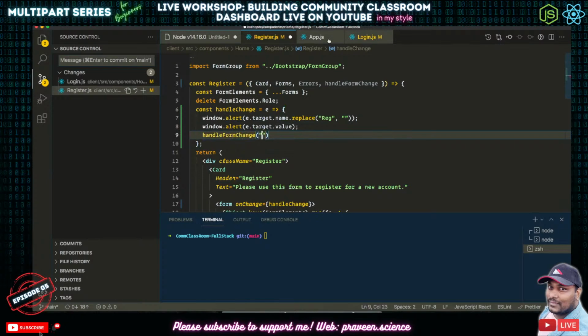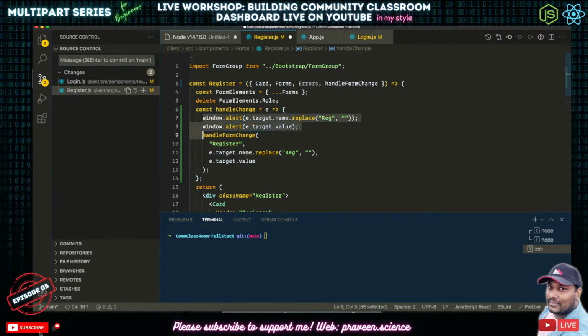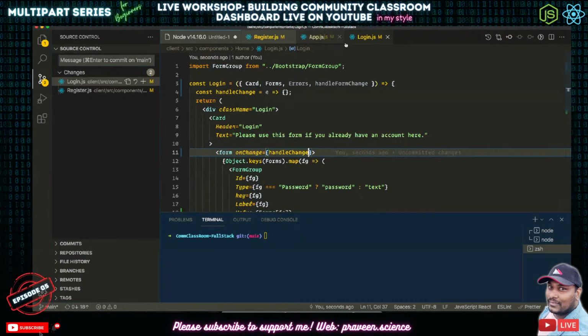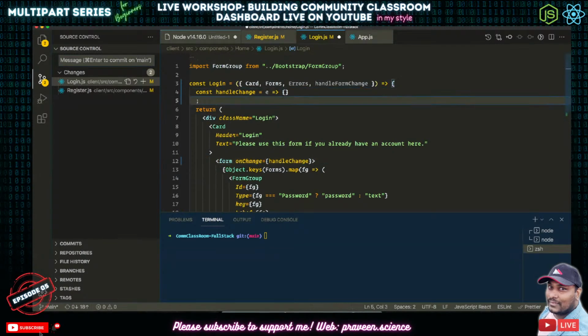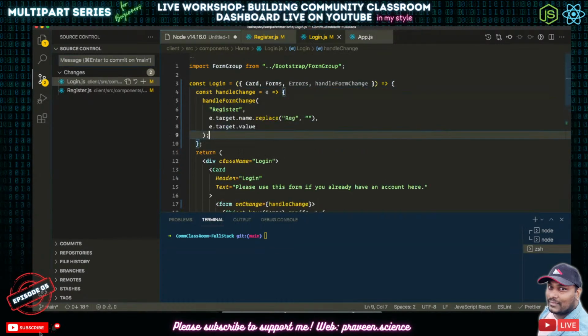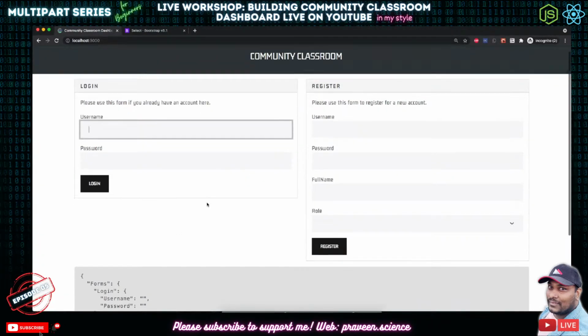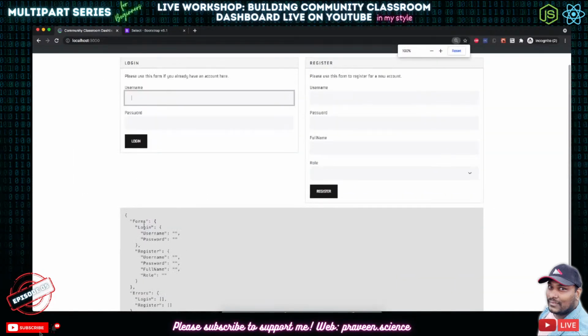First thing is the form, which is the register form. Next one is the name, which is this one. Third one is the value, which is this one. Okay, let's see what actually happens if I do this for both of them. Both of them I'm going to do the same thing. Now look at this one here carefully. We have forms here and we have these things here.